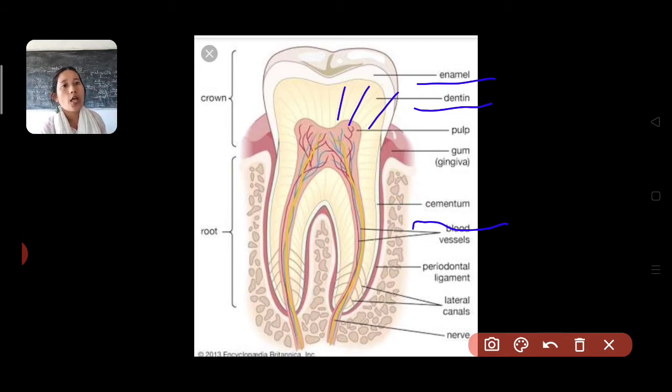It also helps to bear the external pressure that the teeth feel while chewing, cutting or eating any kind of food item. So this is the basic structure of the teeth. Learn to draw this particular diagram.